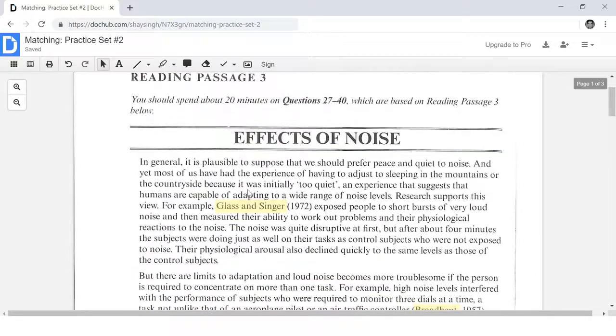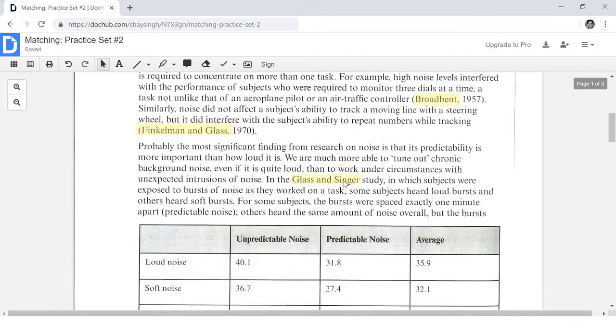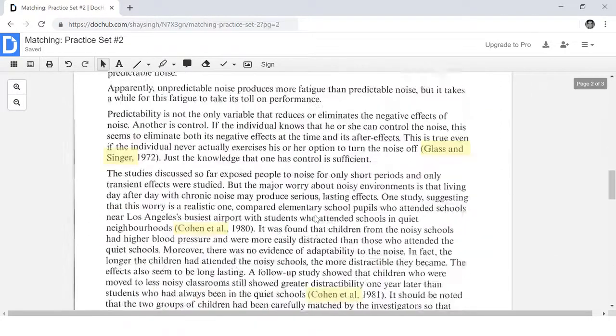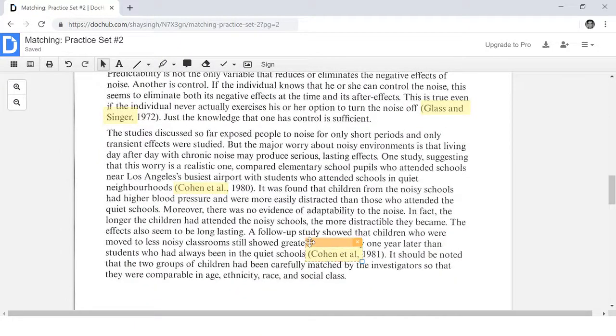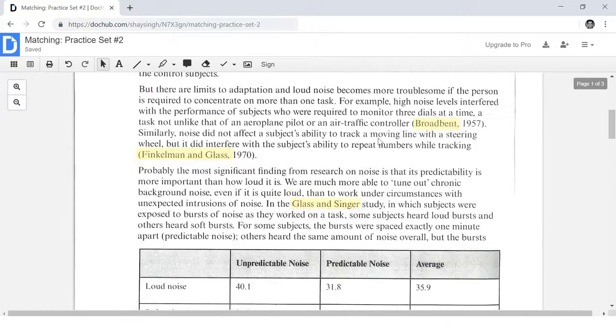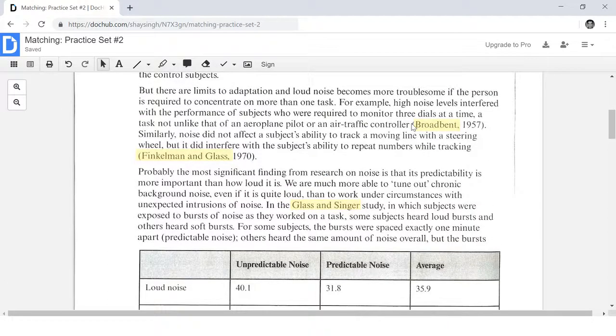These other keywords, for example, Glass and Singer, appear several times, and then Cohen et al appears twice. So I'm going to be doing these ones first since they only appear once. So we're going to be able to find the correct matching question for these keywords much faster.